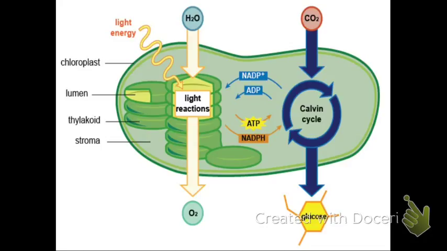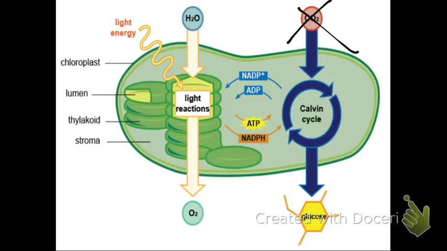Next, let's think about what would happen if you didn't have carbon dioxide. Okay, so no carbon dioxide. Notice which phase of photosynthesis carbon dioxide impacts. It's the Calvin cycle, right?